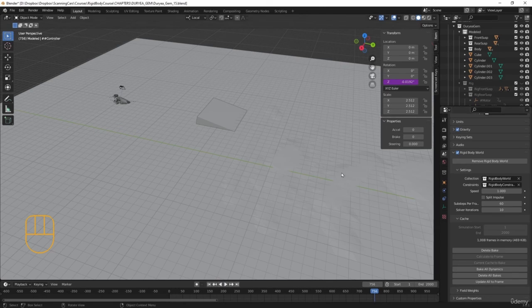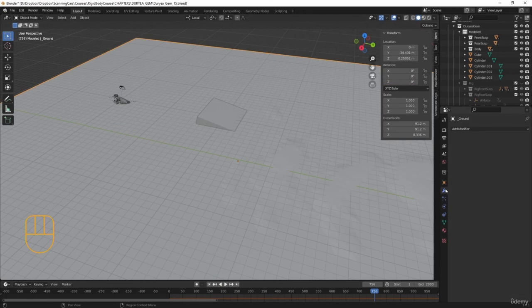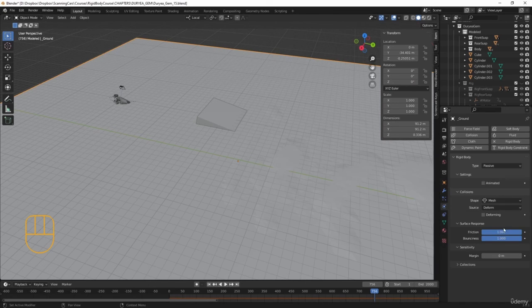Of course, you can always change the friction values of each individual wheel, or you can come here and go above 1, so you can make the friction 5 if you wanted to. And that pretty much wraps it up.